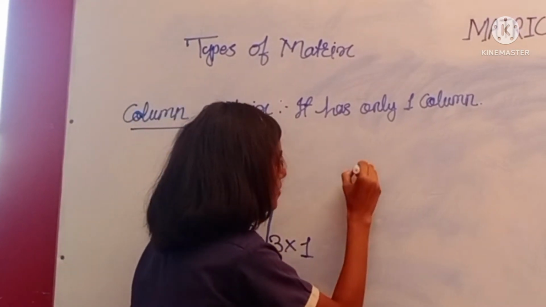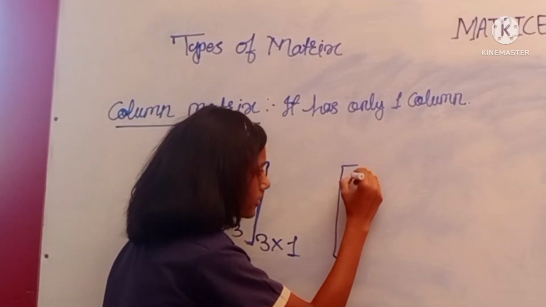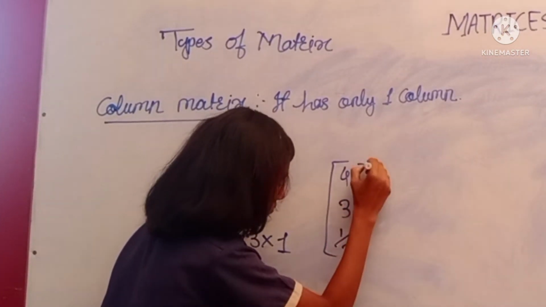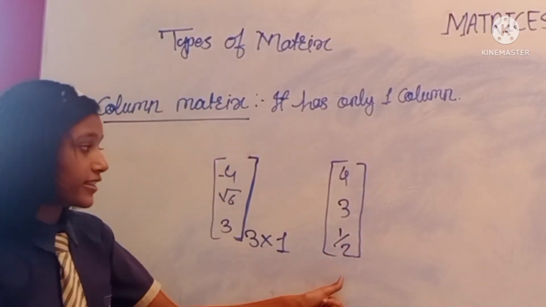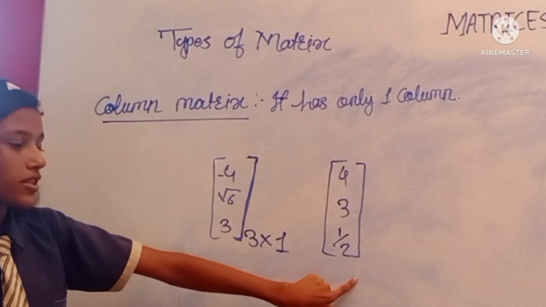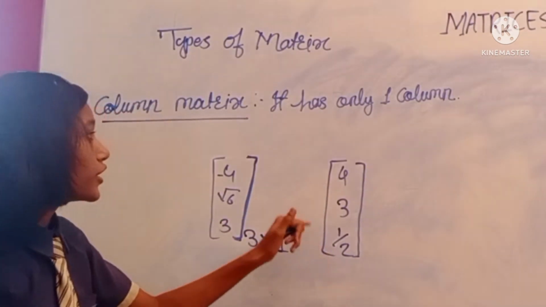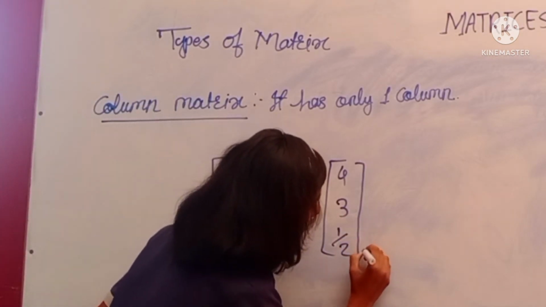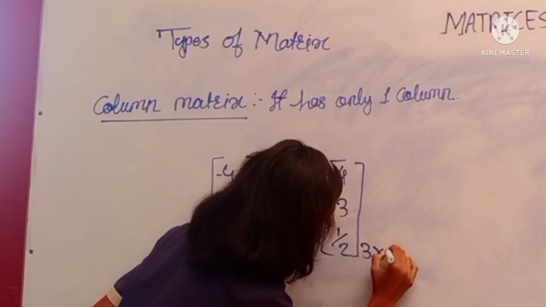We take another example, like 4, 3 or 1 by 2. In this matrix also only one column is present, so it is known as a column matrix. The order of this is 3 into 1.